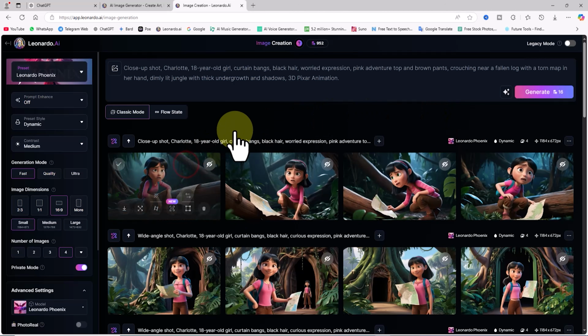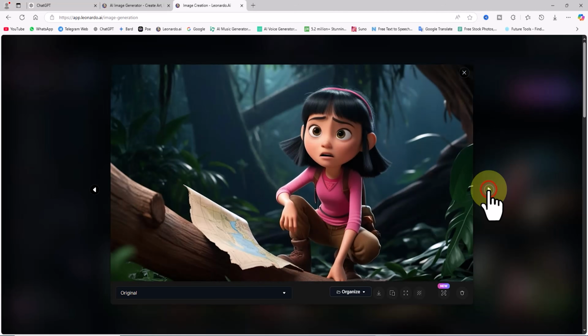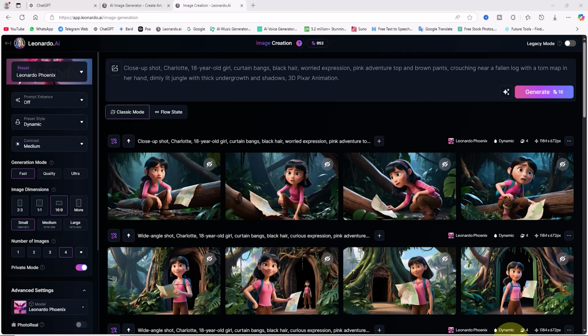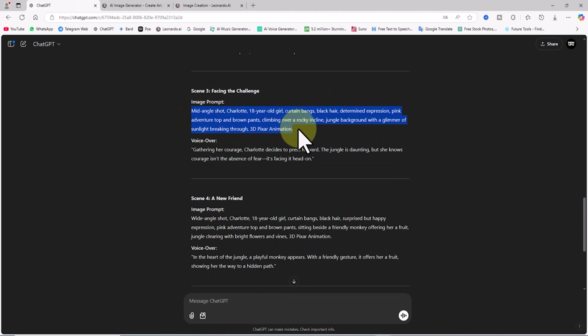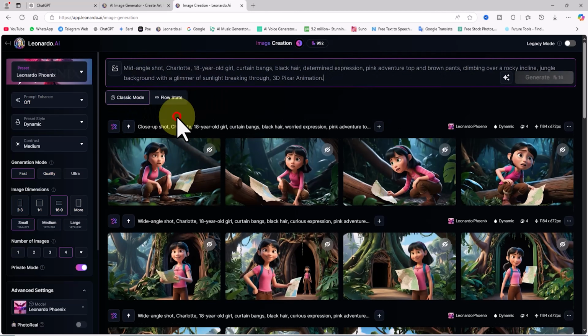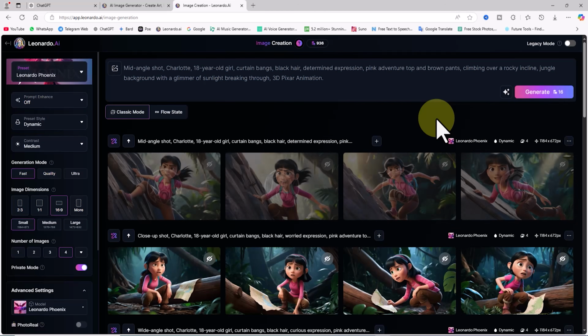The characters are nearly identical, with different backgrounds for each scene and various expressions. Following this method ensures that the character remains unchanged. Using the same approach, copy the image prompts for the next scenes from ChatGPT and generate the subsequent images. That's all. You can create images with Leonardo AI for free.